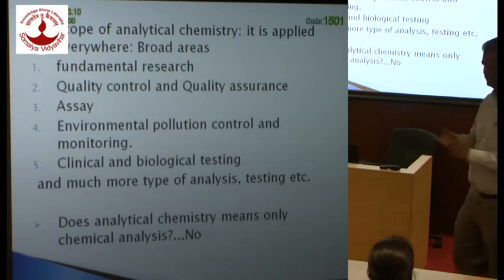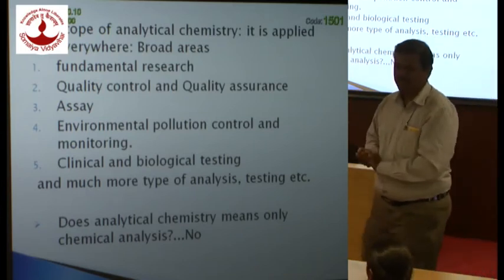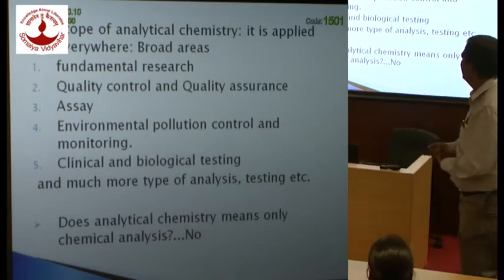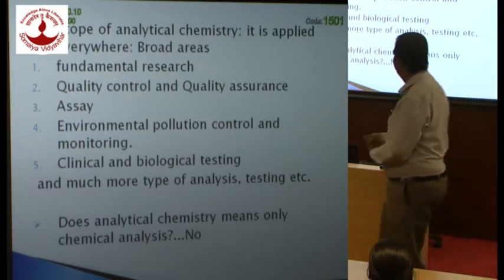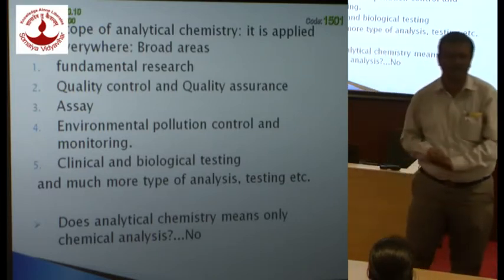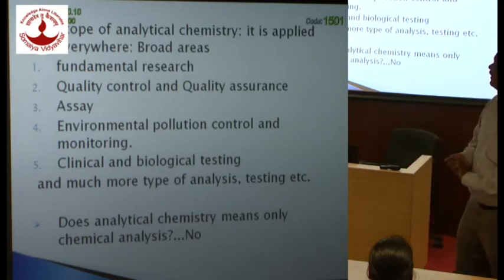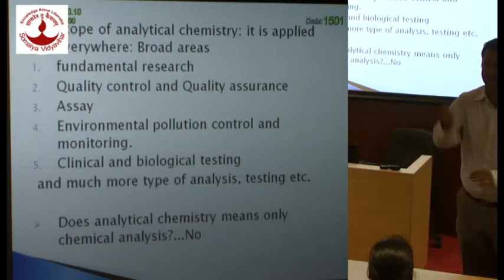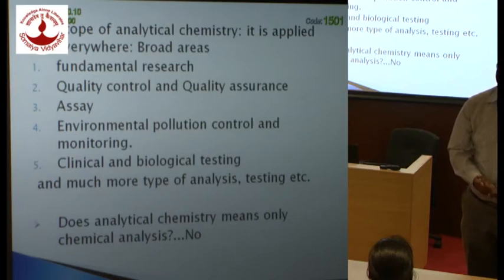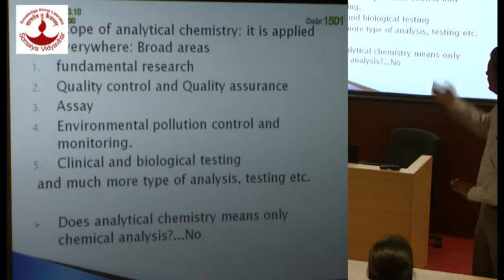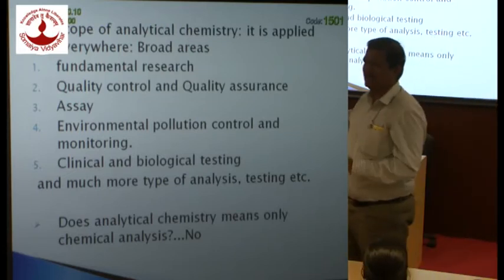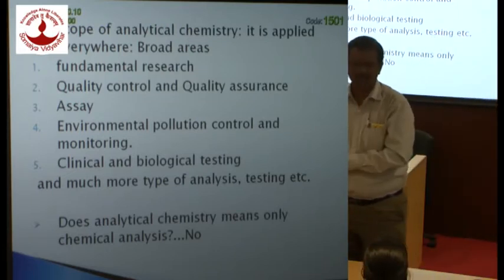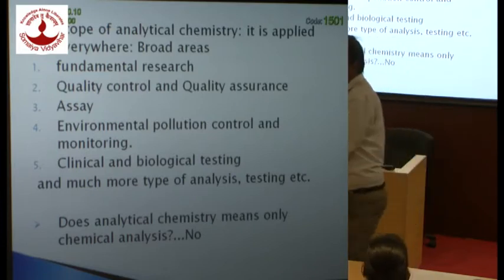First is fundamental research, then quality control and quality assurance, assay, environmental pollution control and monitoring, and clinical and biological testing. These are a few areas where analytical chemistry is used extensively. Let us go first to fundamental research. Of course, fundamental as well as applied research, both. What do you mean by research, basically?